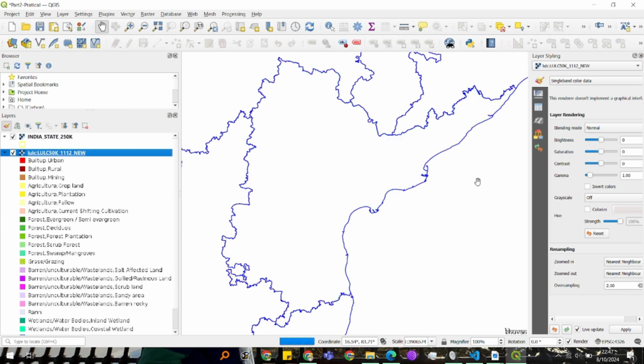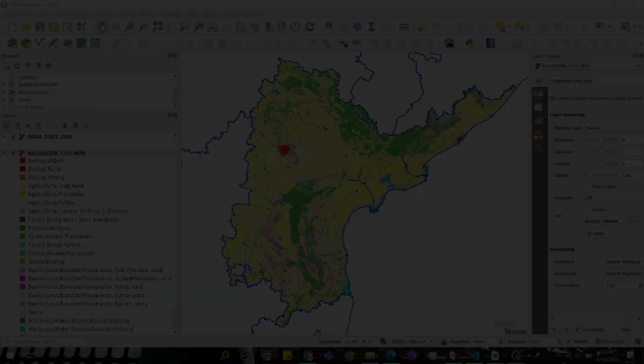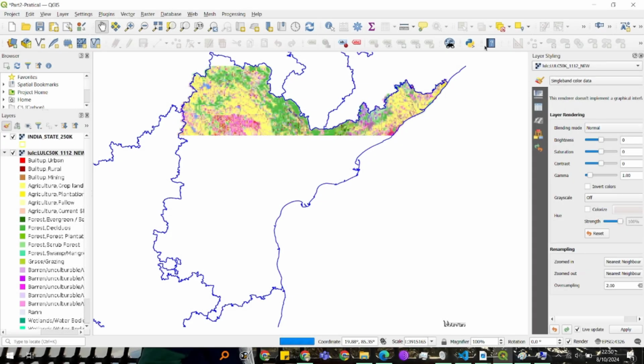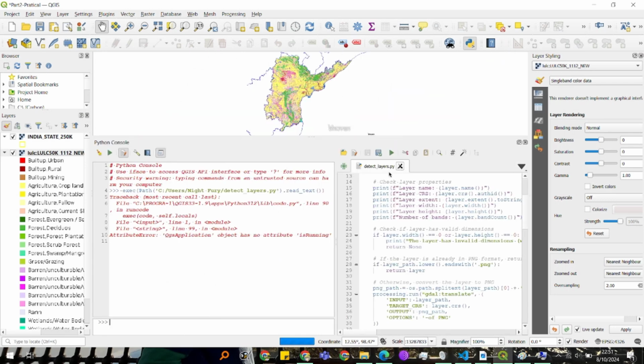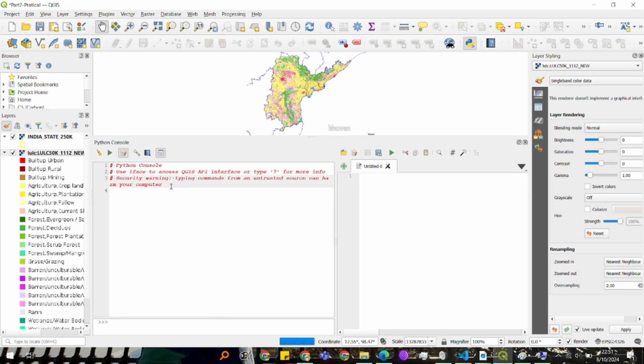So wait a minute. Okay, let's start. You can see on the above right there is a Python console. There is a shortcut for it also, Control Alt P. You can click on that, and as you can see, there is a Python console interface.